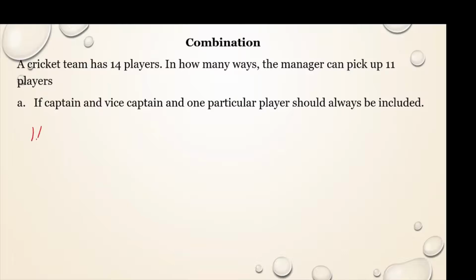There are 14 players, and out of 14 you are always including 3 participants. These 3 should always be a part of the team. Now the remaining is only 11, because 3 should always be part. Out of 11, you have to select 8 more to make the team 11.